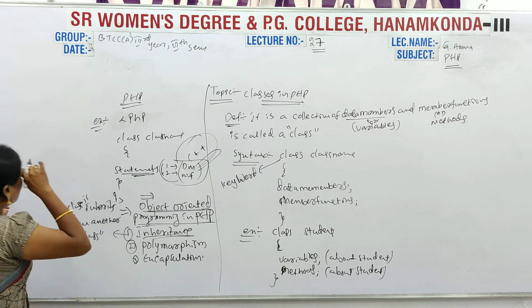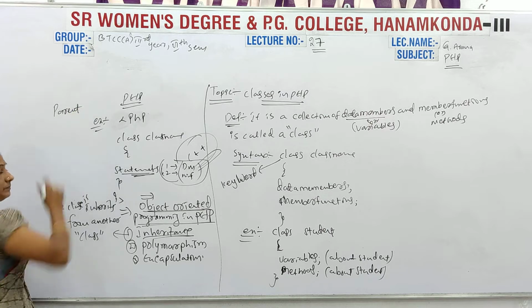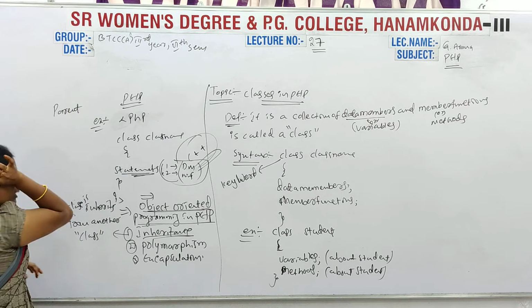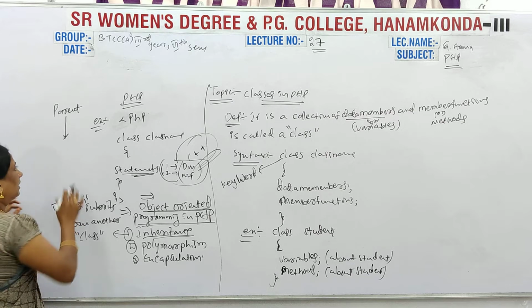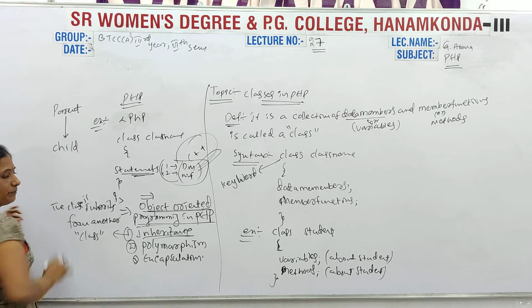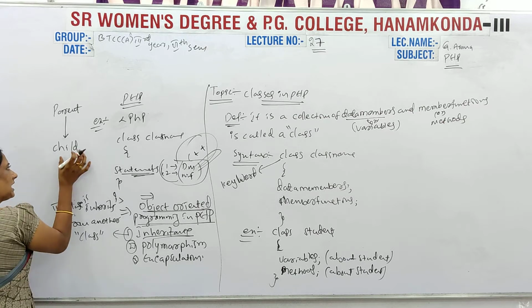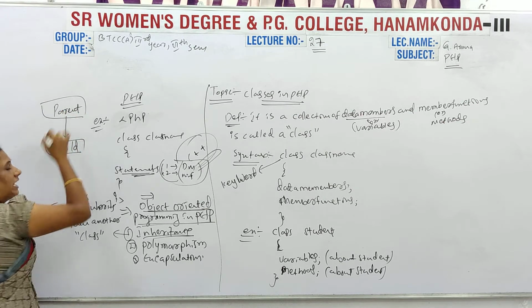So that means, suppose for example a parent class is there. This child class is derived from the parent class. Why?